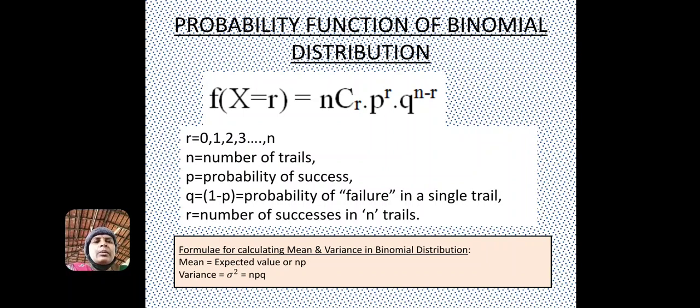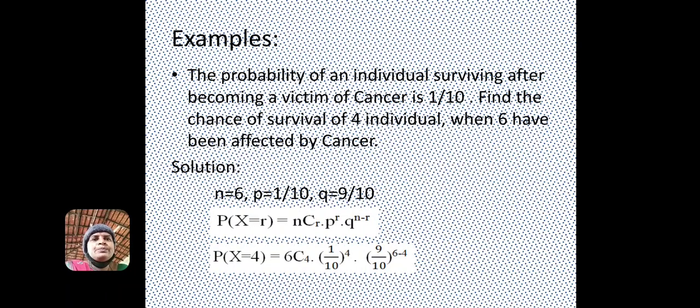The formula for calculating the mean and variance in the binomial distribution: mean equals expected value, that is n into p, and variance is sigma square, that is npq.